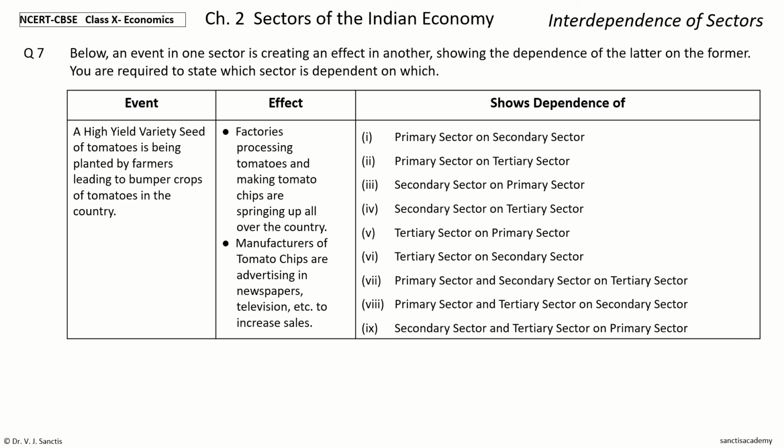The effect is factories processing tomatoes and making tomato chips are springing up all over the country, and manufacturers of tomato chips are advertising in newspapers, television, etc. to increase sales. And you have the possibilities at the side, the options below, again number wise, and your time to choose.